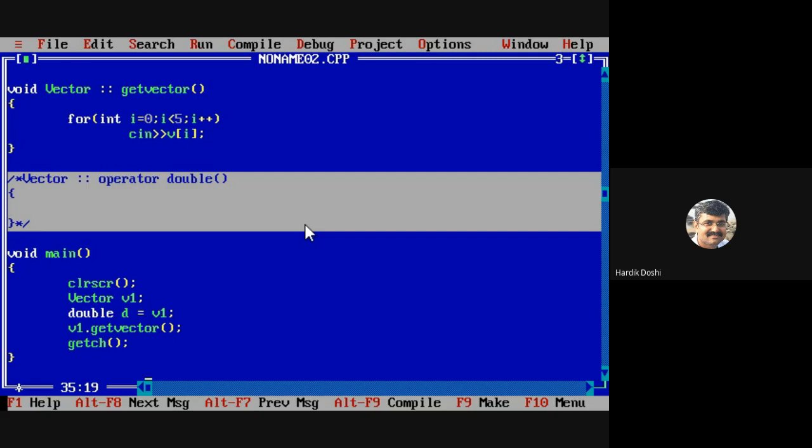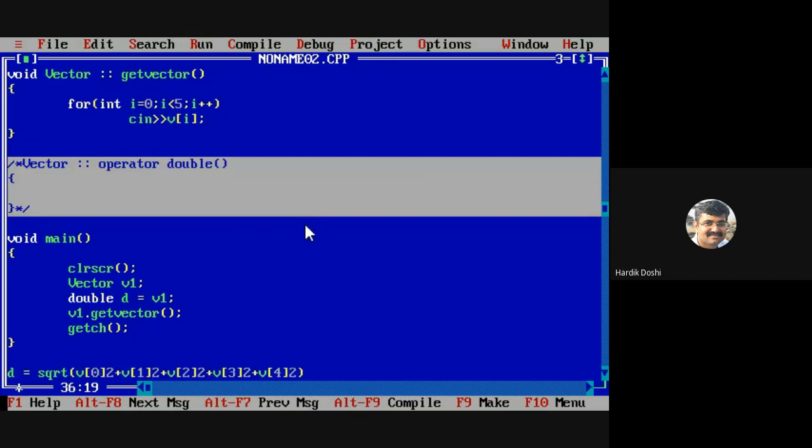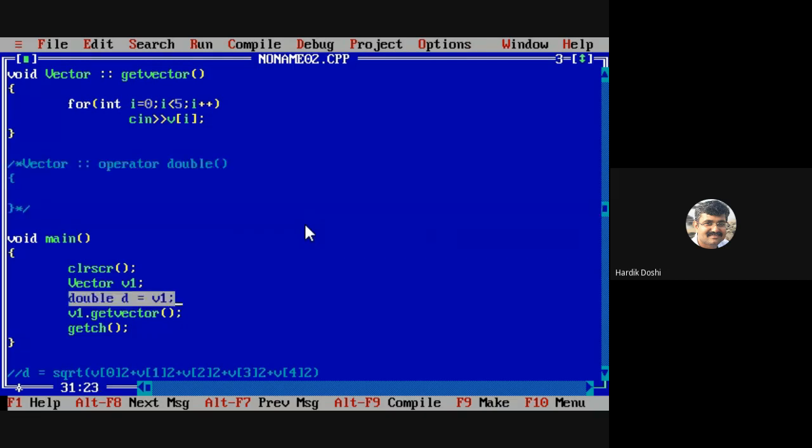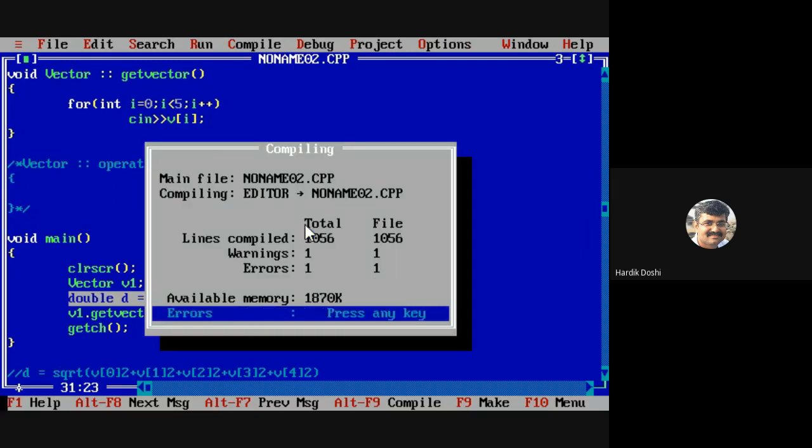Will it give a compile time error? Look and then give the answer. Why? What is not defined? Again. In this place, which one? Can you see the error? What is the error?